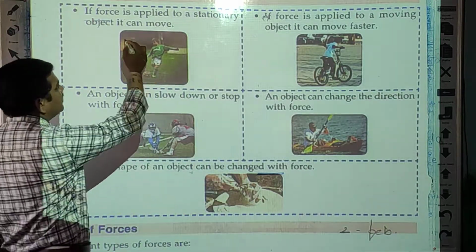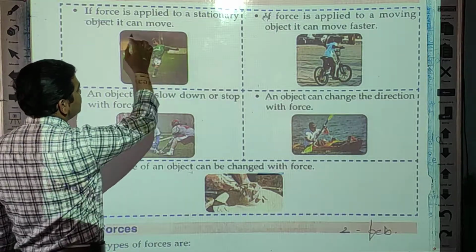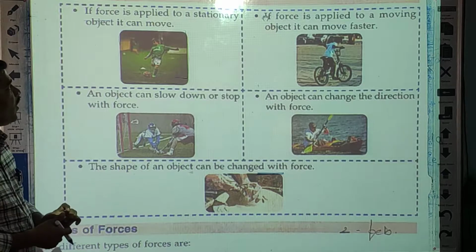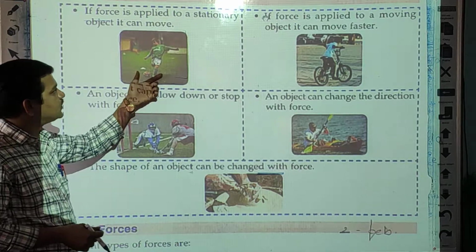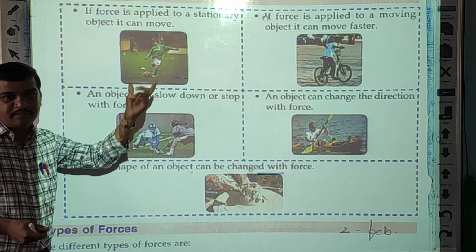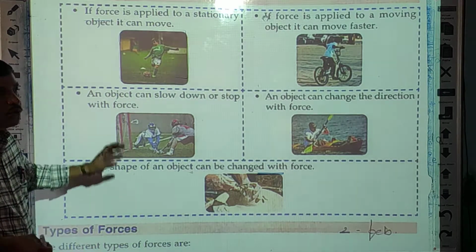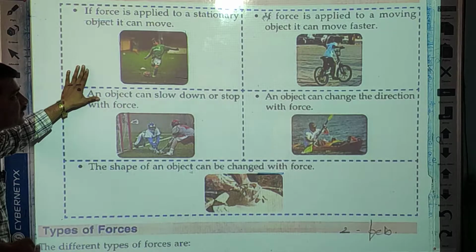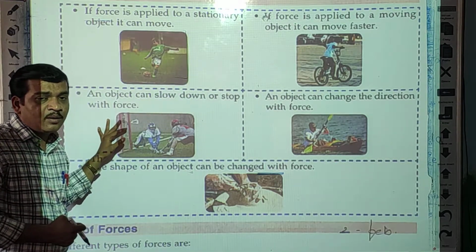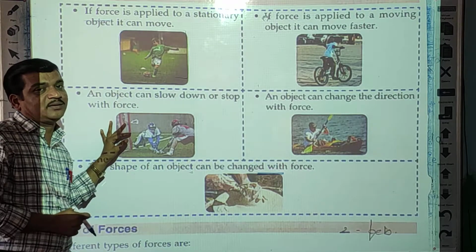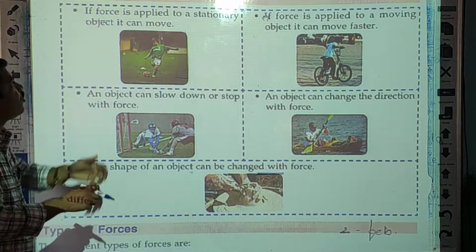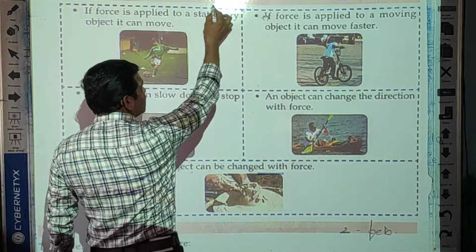As you can see here in this picture, a boy is applying force on a football. With the help of his leg, he is pushing the ball.